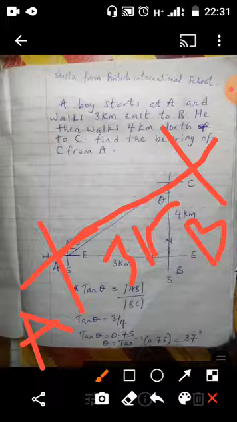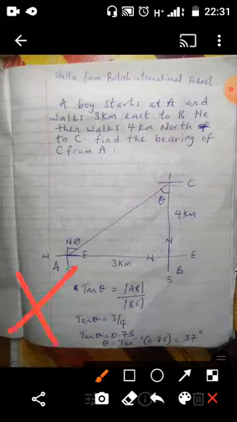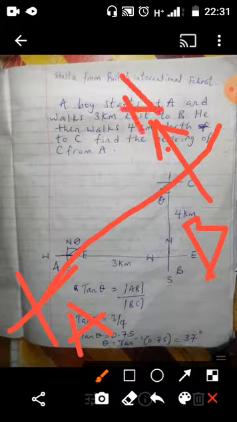He then means he continued his journey. So remember, we said it's like this. He starts at A and walks 3 kilometers towards B. He then continues his journey. He then walks 4 kilometers north to C. Remember, I told you north is here. We said this place is north. Is that not so? It means he now continues upward to the north to C. So here we have what we call C. Remember, it means that there will be a missing point here.